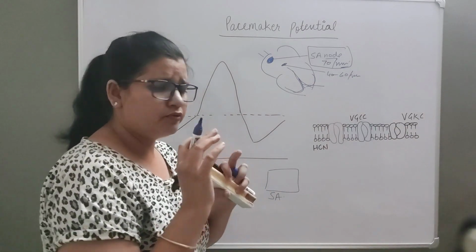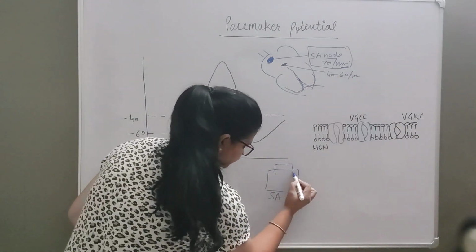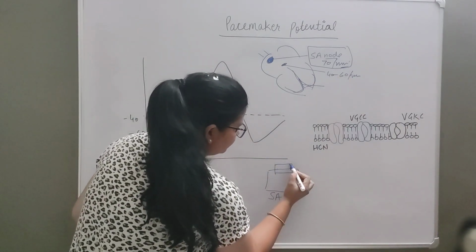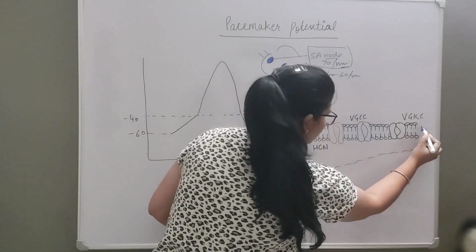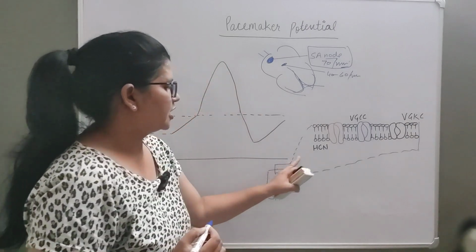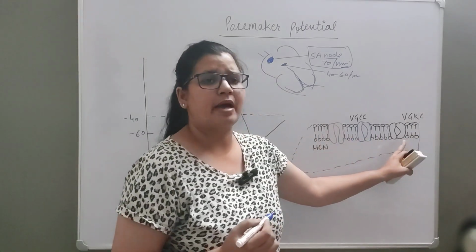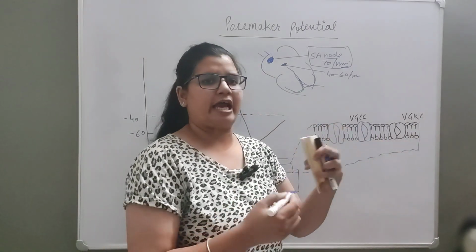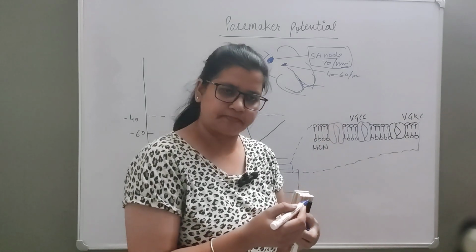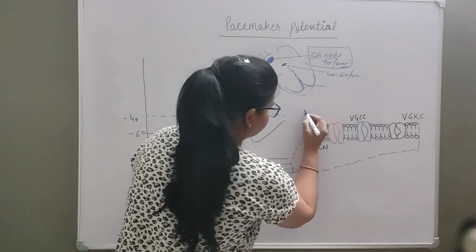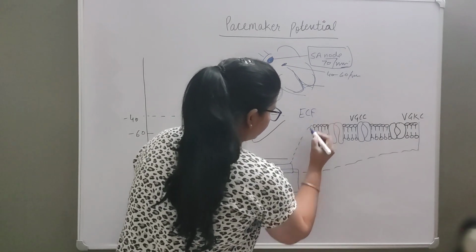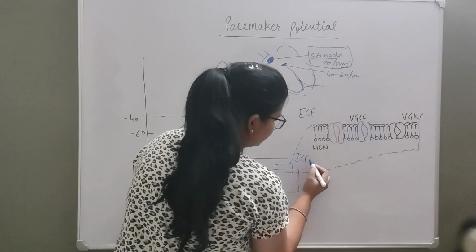We zoom in on one membrane; this is the zoomed view of this membrane. We'll be talking about the various changes taking place in the membrane whenever the action potential in the SA node occurs. This is the membrane, this is the extracellular fluid, the outer part, and this is the intracellular fluid, the inner part.